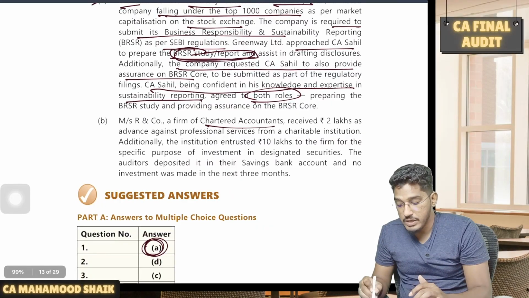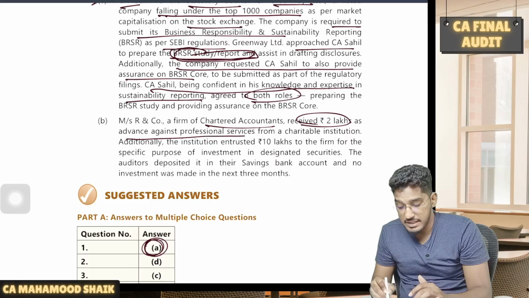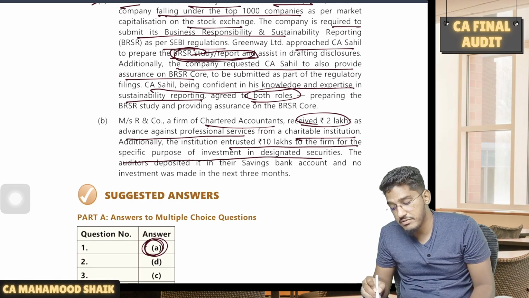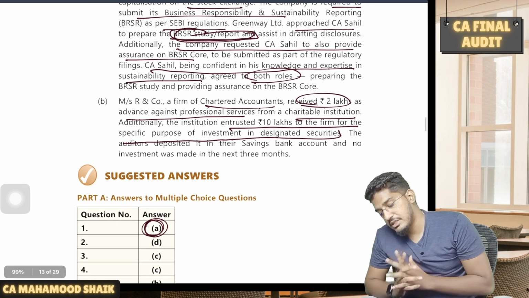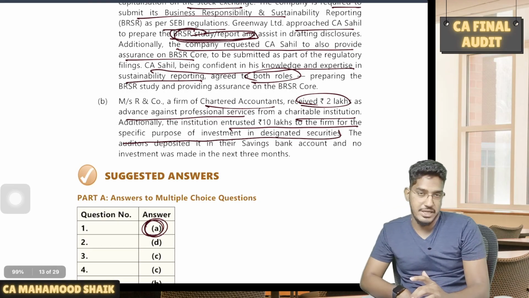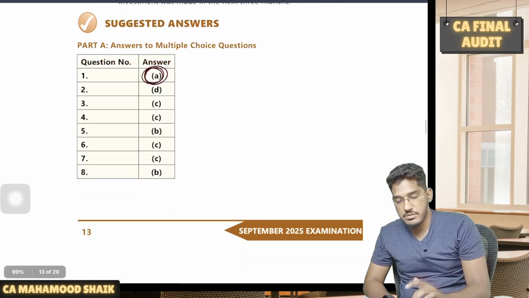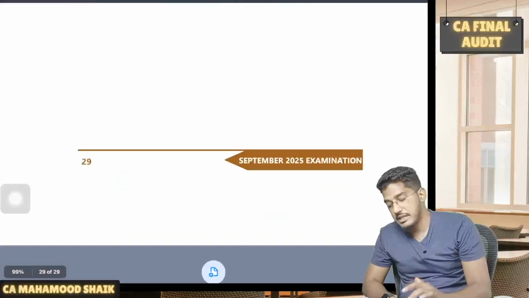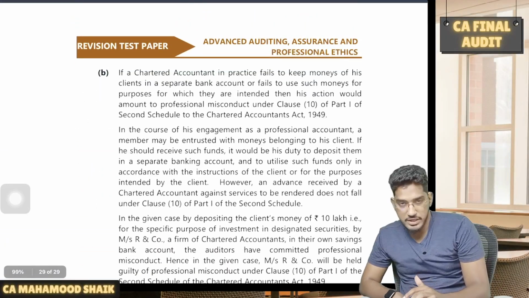R&Co, a firm of chartered accountants, received 2 lakh rupees as advance against a professional service from a charitable institution. Additionally, the institution entrusted 10 lakhs to the firm for the specific purpose of investment in designated securities. The auditors deposited it in their savings bank account and no investment was made. Direct question: if the client is giving you some money which has to be spent for certain purposes, you have to keep it in a separate bank account and use it only for the intended purposes.